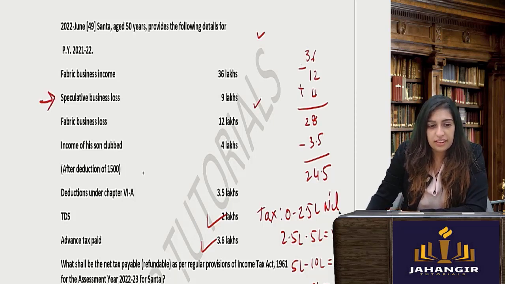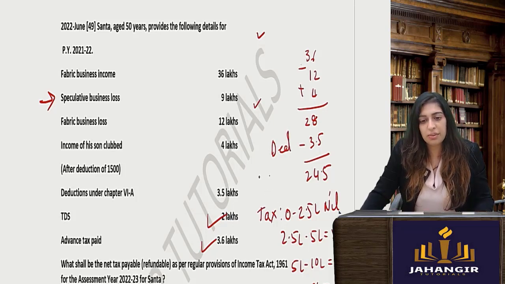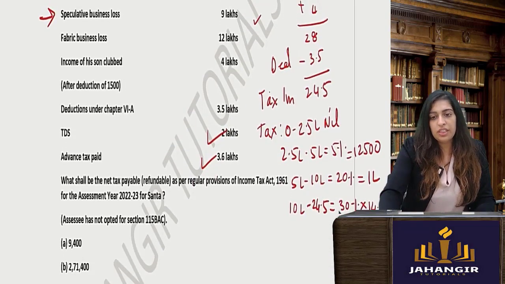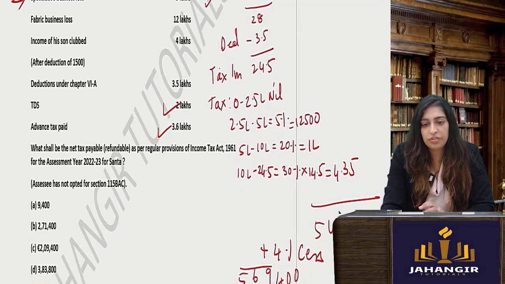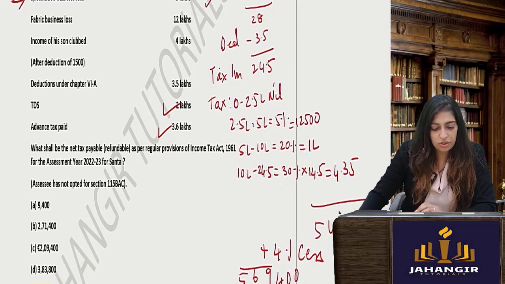Okay. Next. After that you will deduct the deductions. So you will get your gross income, taxable gross. You will get your taxable income. Once you get your taxable income, then do the slab rate. See the slab rate: 0 to 2.5 lakhs, nil. 2.5 lakhs to 5 lakhs is 5%. So you will take 5% of 2.5 lakhs, that is 12,500. 5 lakhs to 10 lakhs. In that slab the amount is 5 lakhs. You will take 20%, you will get 1 lakh.